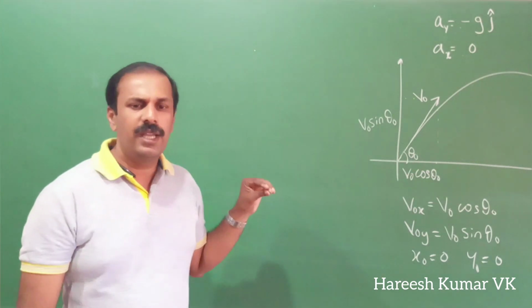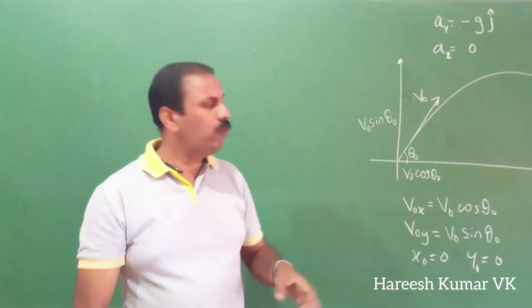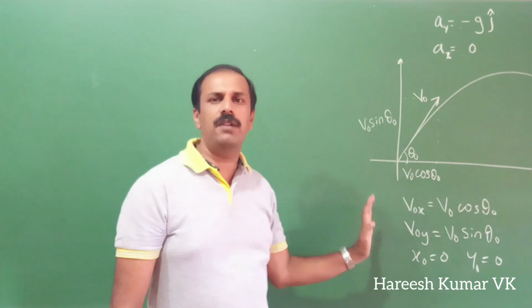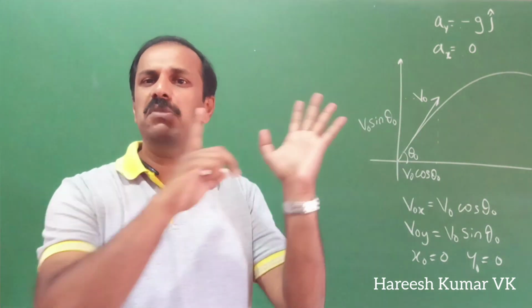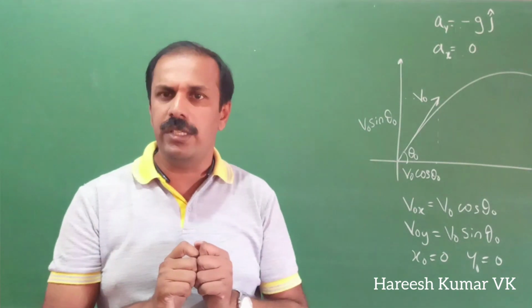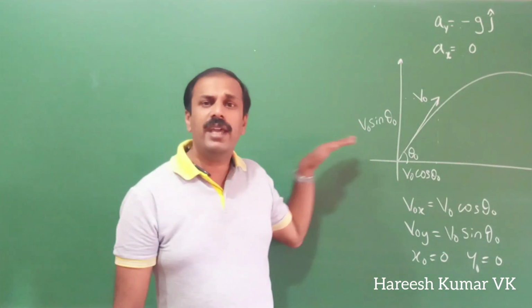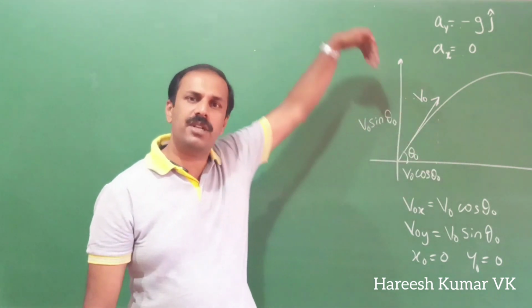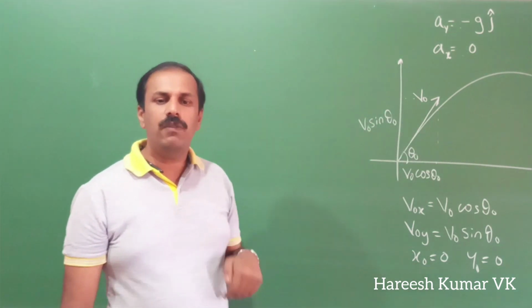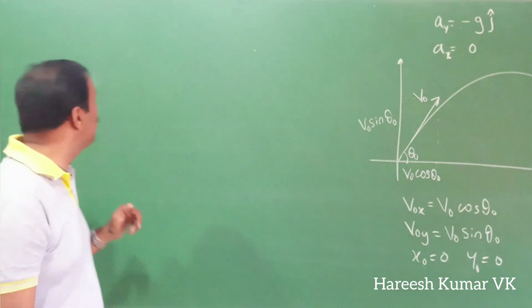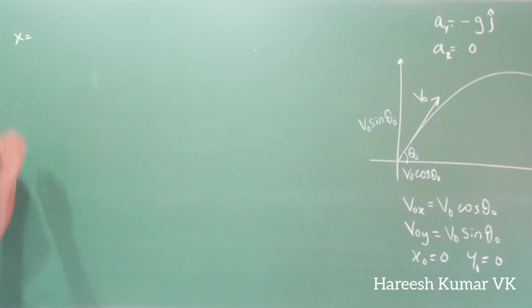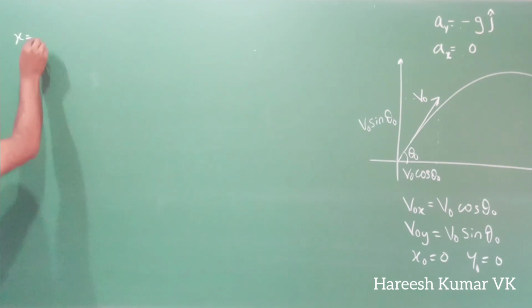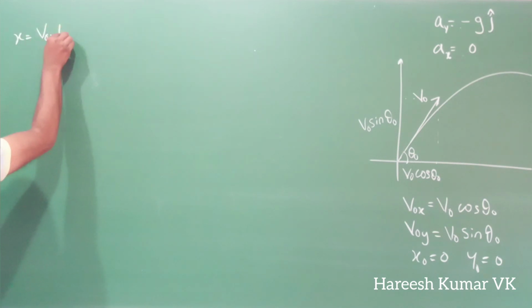First we will discuss about after time t, what will be its position along x-axis and what will be its position along y-axis. You always think of x-axis, y-axis separately, then it will be easy. So along x-axis there is no acceleration because acceleration due to gravity is downward only. So what will be the position along x-axis? It is given by x is equal to velocity into time, v0x into t.